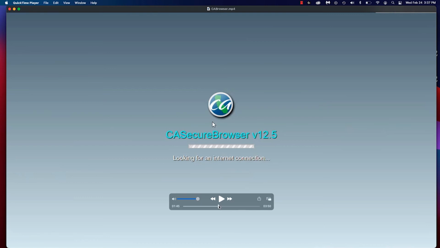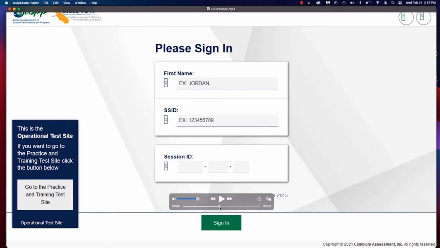Right, so it's going to take a little while. It's going to seem a little laggy. Your computer might seem a little bit slow because it's trying to connect to this secure browser. Once it loads, it's going to look like this.